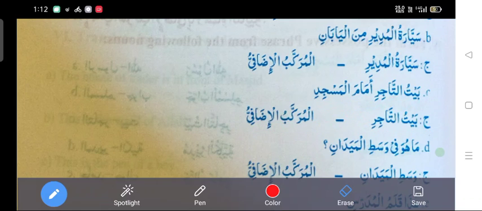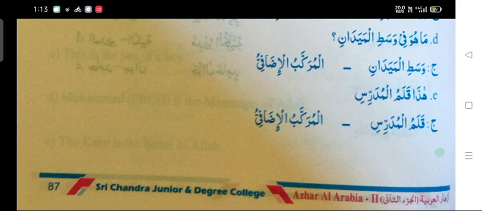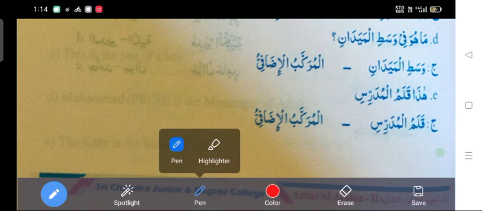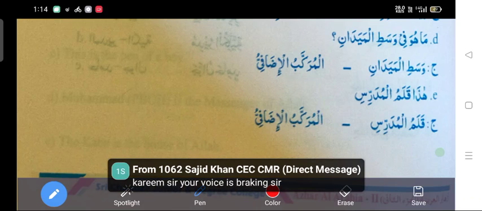Now come to sentence D. We will try to find out the possessive phrase, Al Murakkab Al Idafi, in sentence D. What is given? Ma huwa fi wasatil maidan. What is there in the middle of the ground? In the center of the ground.